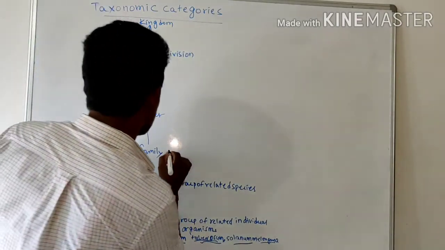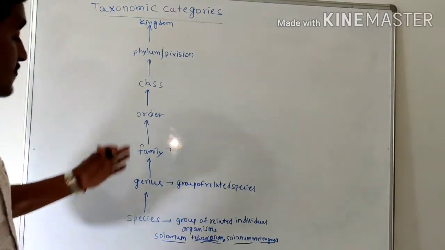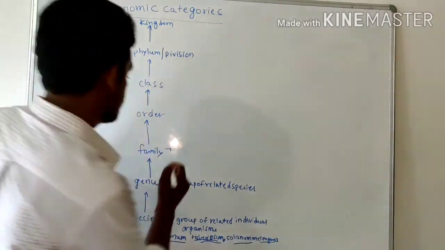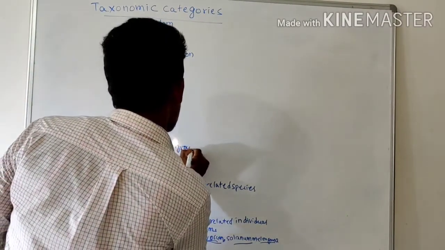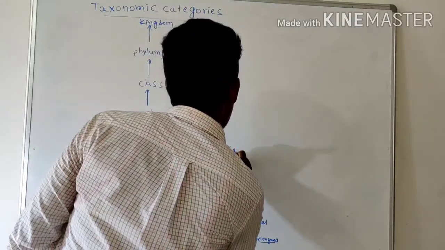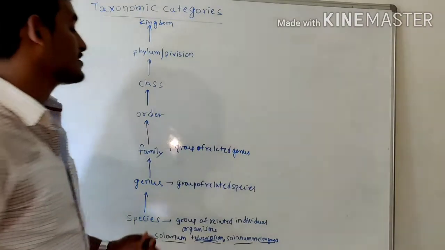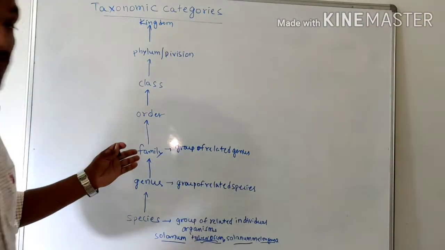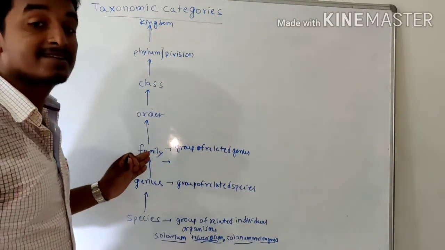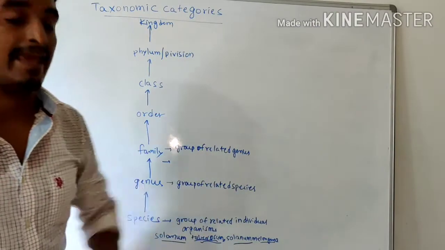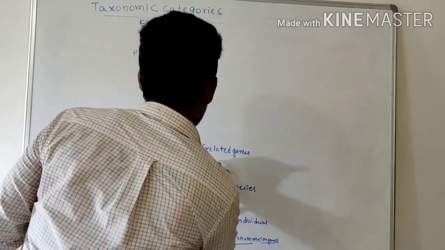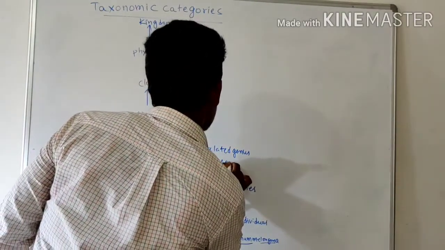The next level is family. A group of related genera is called a family. According to the ICBN, a family name always ends with the suffix -aceae.